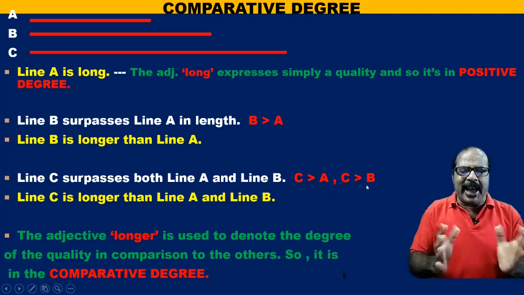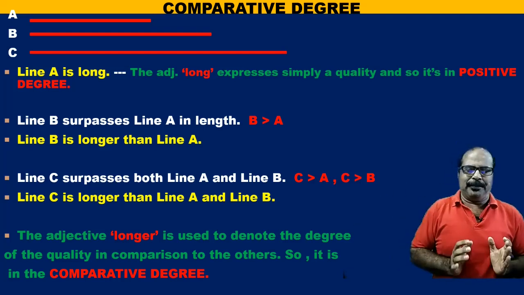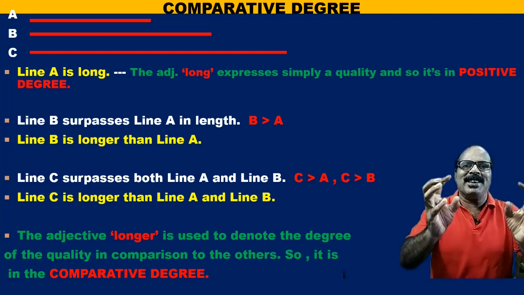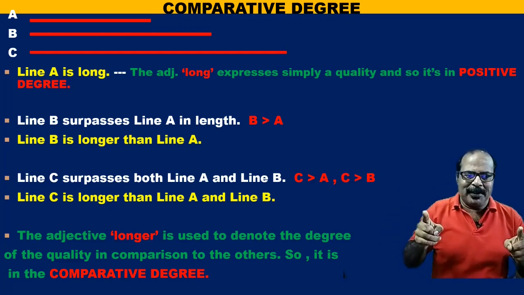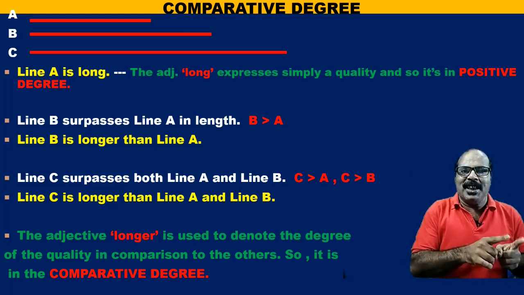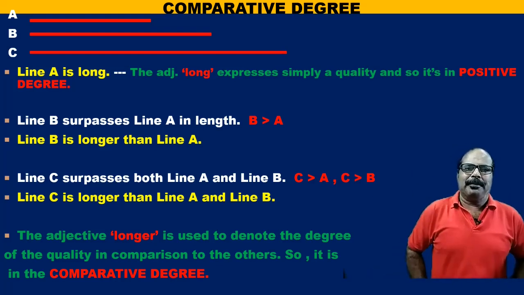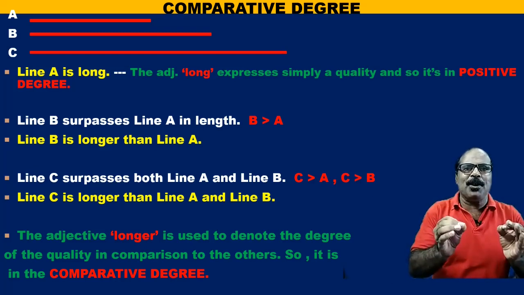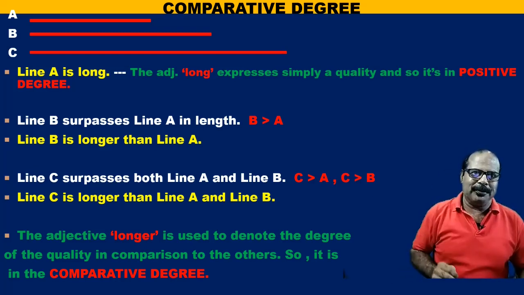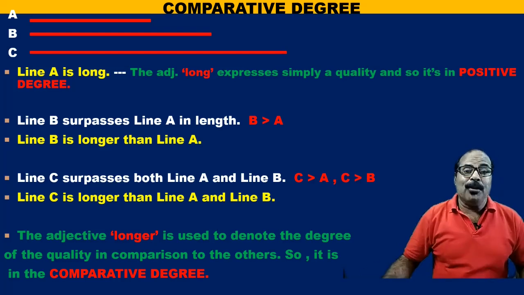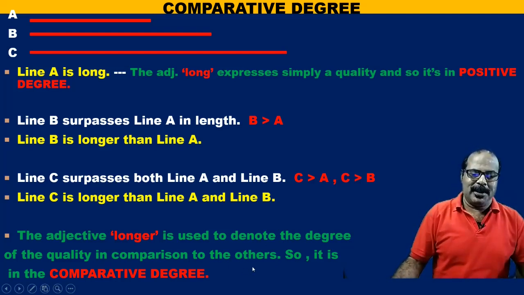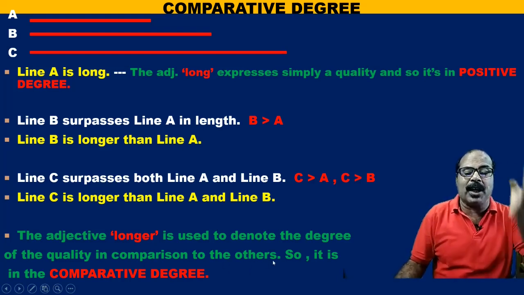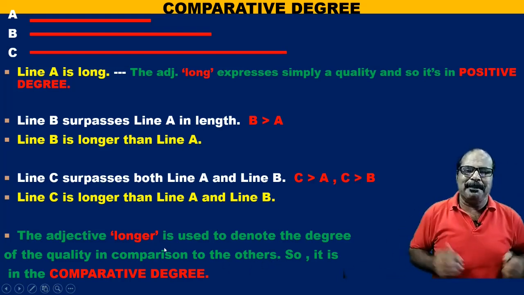But if we take A and B in a group, how many entities are there? C and A and B. So we can say line C is longer than line A and line B. So for comparison we must need 2, not more than 2. Now the adjective longer is used to denote the degree of the quality in comparison to others. So it is in the comparative degree.